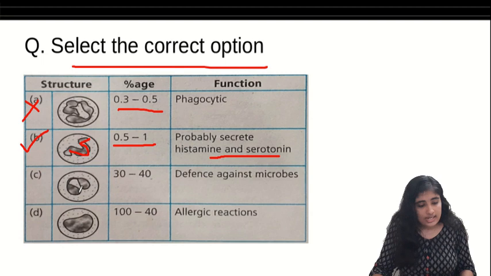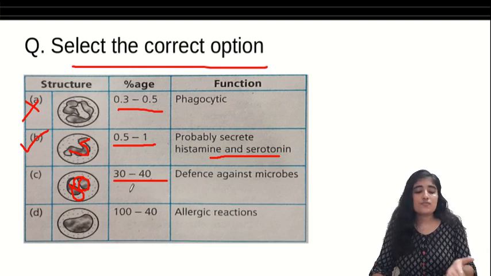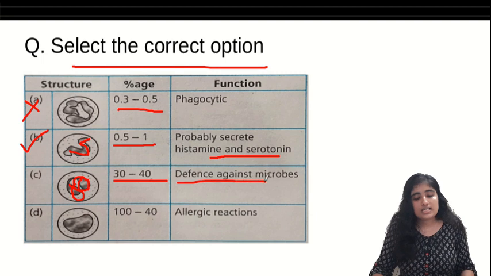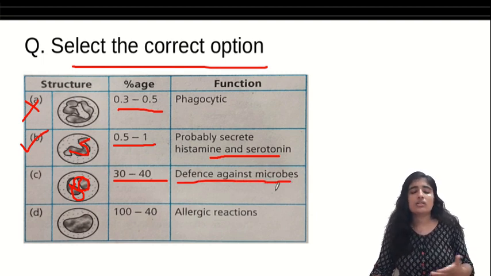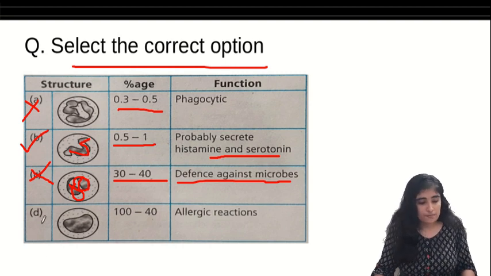Let's see C. Headphone-shaped nucleus. Okay, I spoiled the headphone, but a kidney-shaped nucleus, that is eosinophil. 30 to 40%? No, it's around 3 to 4%, right? That's why they give this kind of confusing options. Defense against microbes? Okay, I'll go more with allergy and parasitic infections. This is a false statement from the percentage itself.